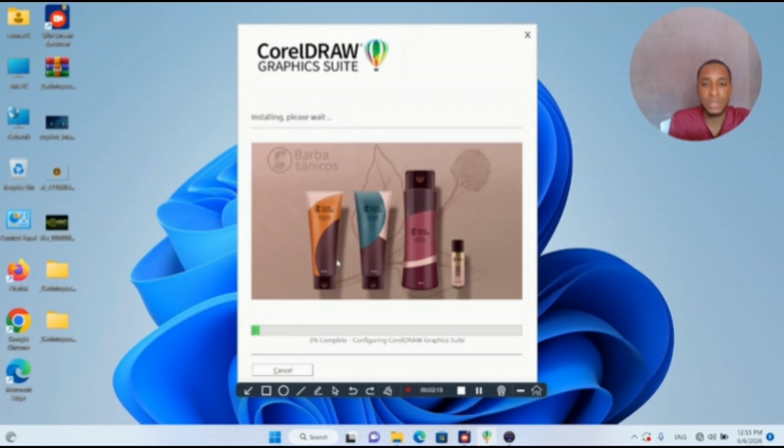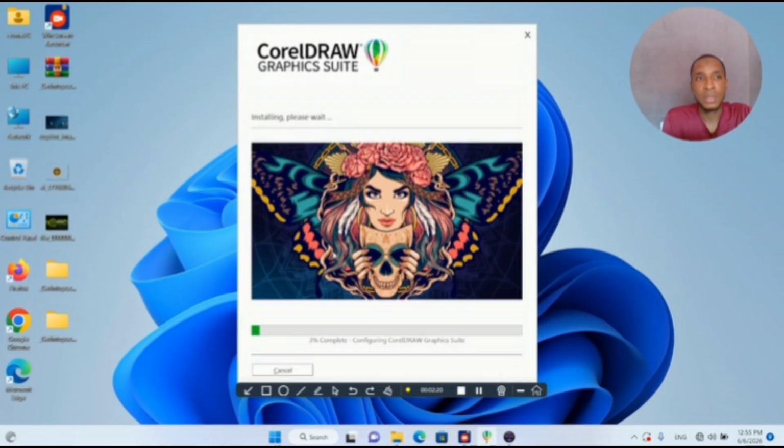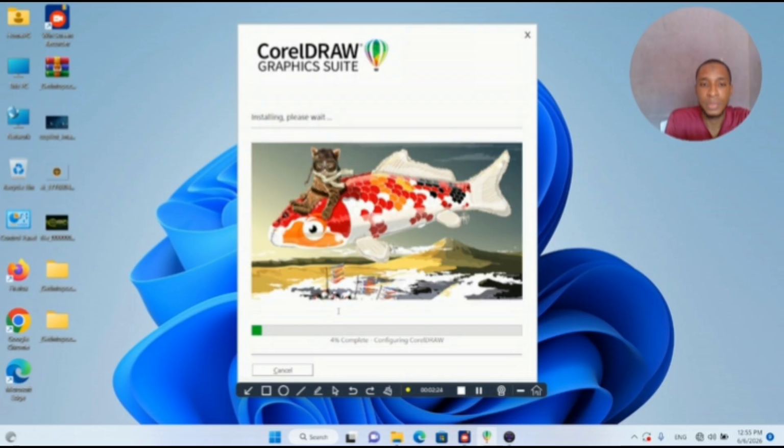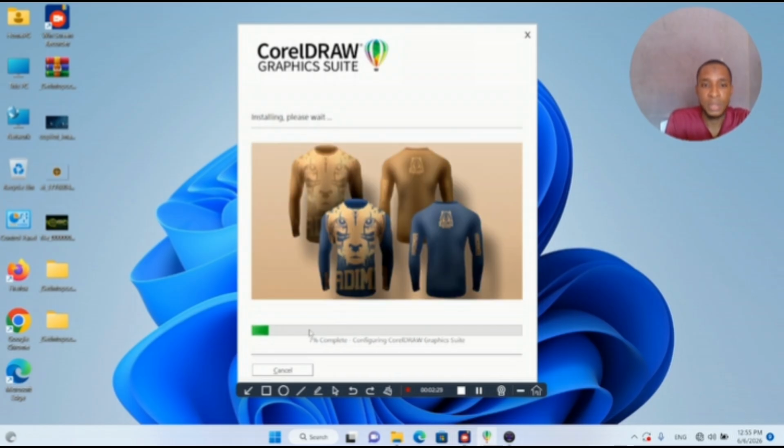So we have to wait till the installation is through. The installation is still going on.